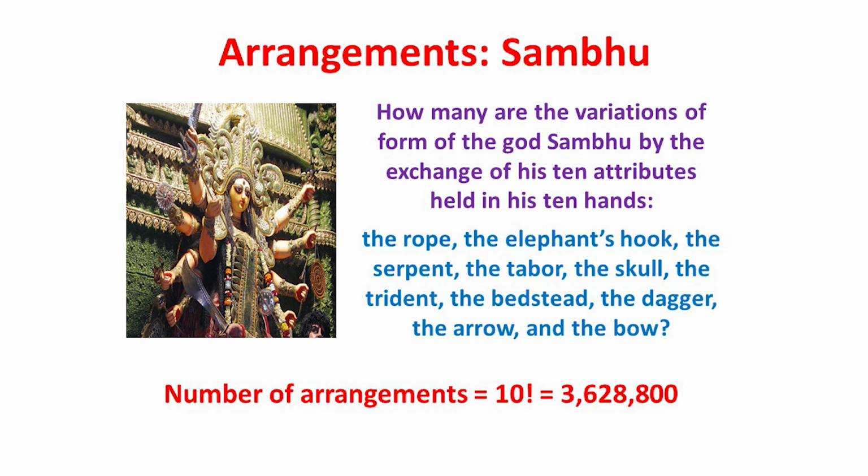Here's another example from India. It concerns the god Sambhu, who has 10 hands, and we're asked for the number of possible arrangements of 10 objects, ranging from a rope and an elephant's hook to a dagger, an arrow, and a bow. With 10 choices for his first hand, 9 choices for his second, and so on, we obtain the answer 10 times 9 times 8, etc., or 10 factorial, a number that exceeds 3 million.